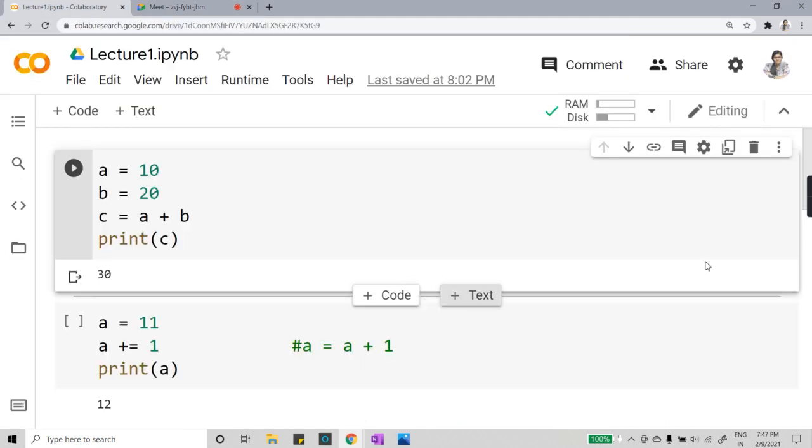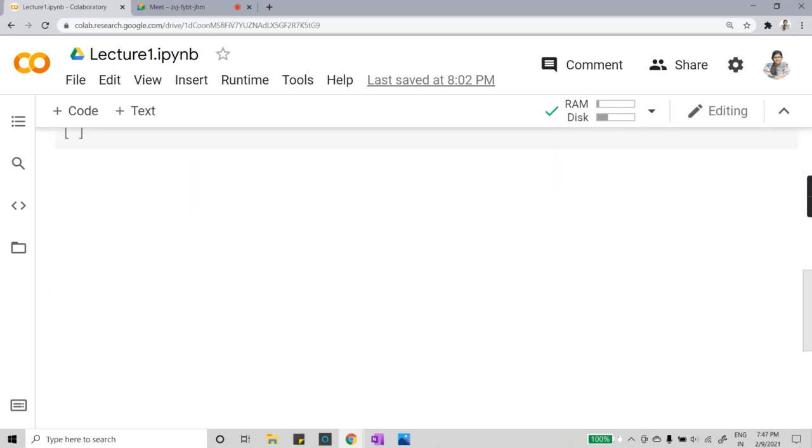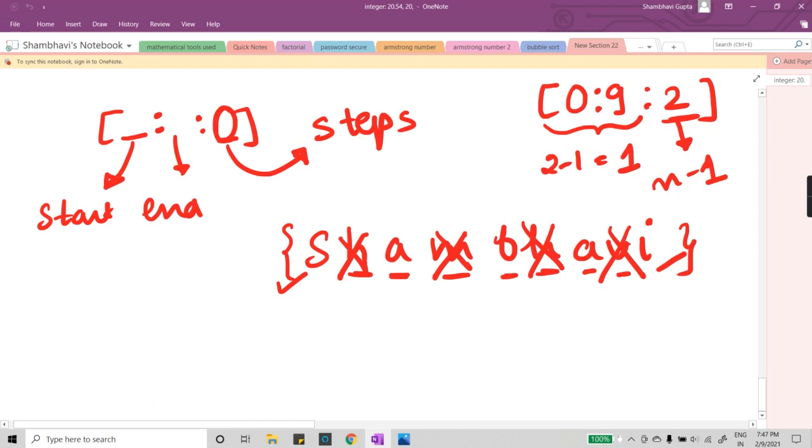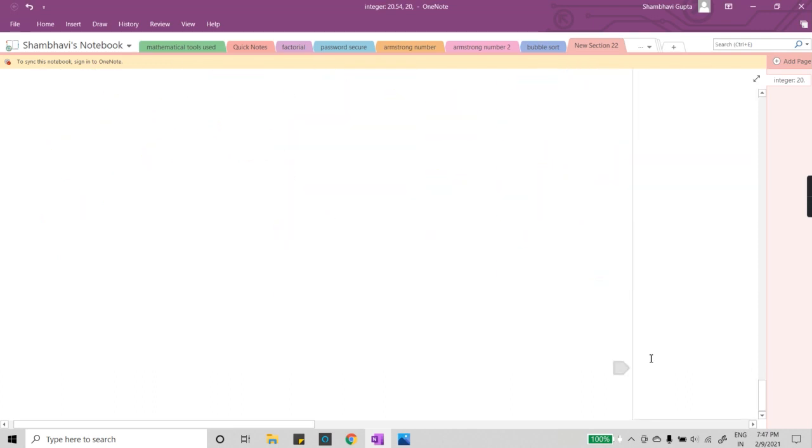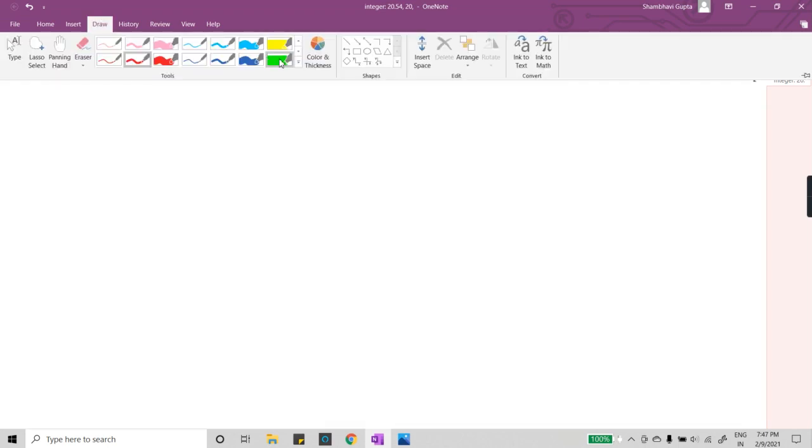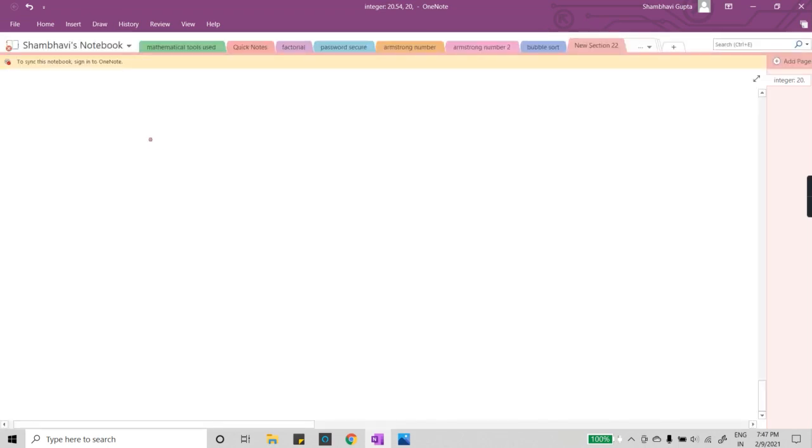Fine. Now, here what I just told about the data types, let me go to OneNote for a second. So here I was telling you about the data types. In Python, int you all know, the integer data type, and you all know float.